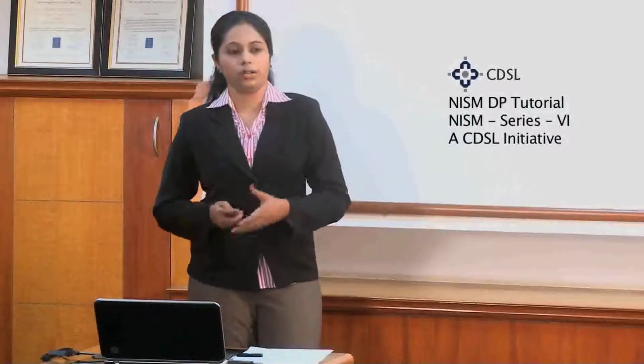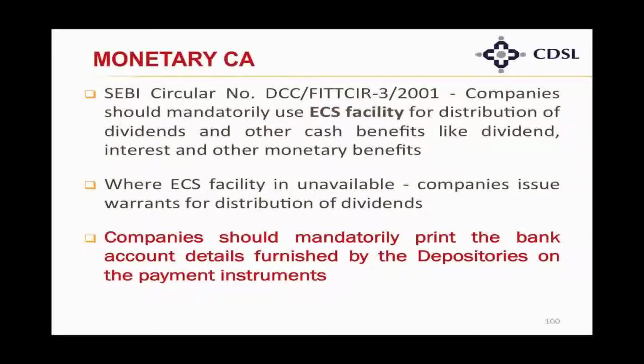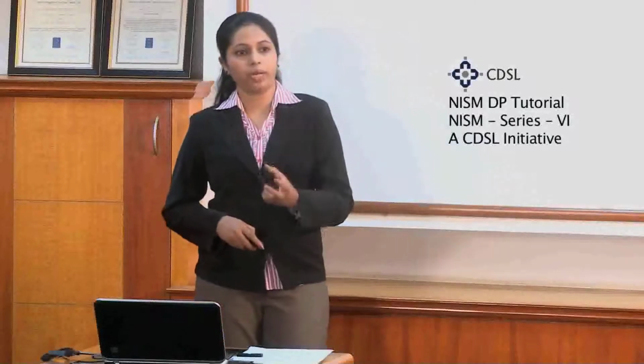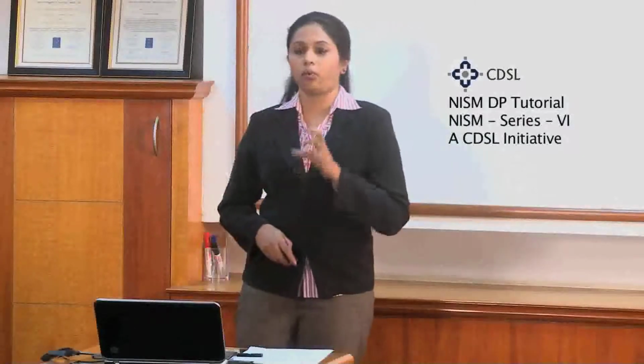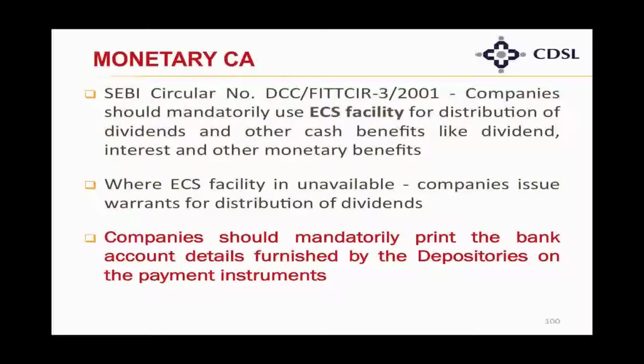In case of monetary corporate action, SEBI has specified that all this cash corporate action should be given in the form of ECS facility, that is, an electronic facility, to the customers. Where ECS is not available to the customer, warrants are given for distribution of dividends. Here SEBI is very particular. It has told the companies that whatever bank details were provided need to be printed on the payment instruments which are sent to the investors.